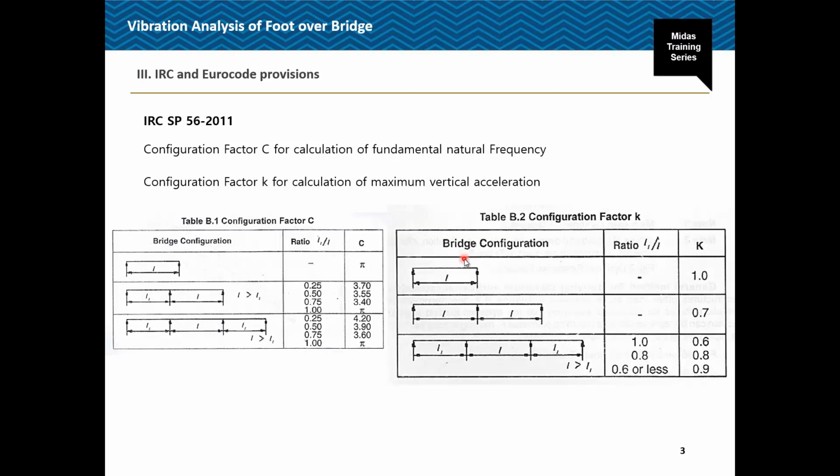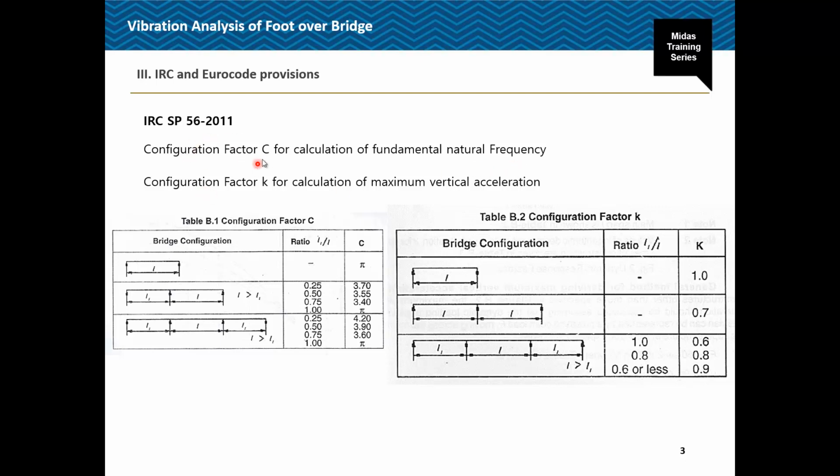As we discussed for the static deflection, it is taken at the midpoint of the main span, for the vertical concentrated load of 0.7 kilonewton applied at this point. Then the configuration factor C, which is required for calculation of the fundamental natural frequency.